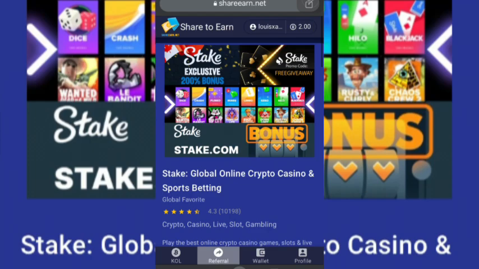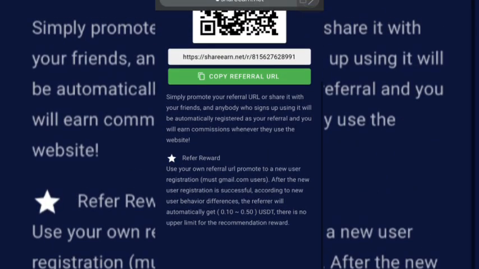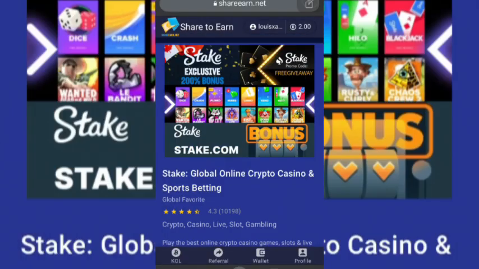This is your referral link. So when you refer, you earn commission whenever they use the website. The referral will automatically get 0.10 cents to 50 cents. There is no upper limit for the recommendation reward. So when you refer your friends, you also earn at once.